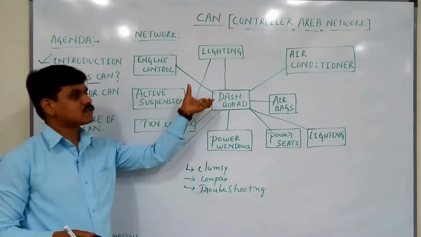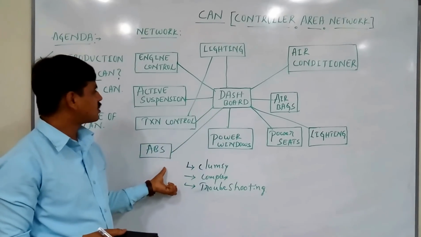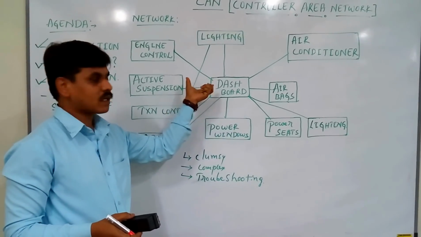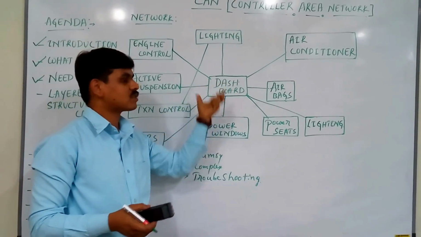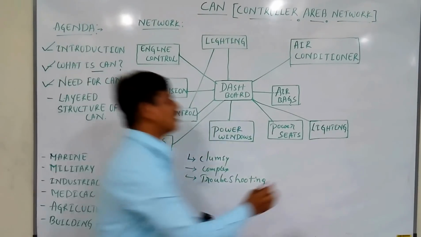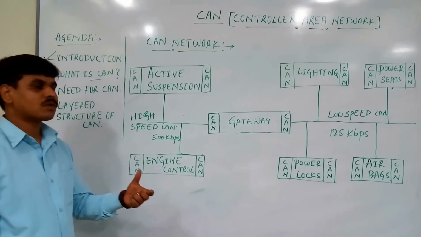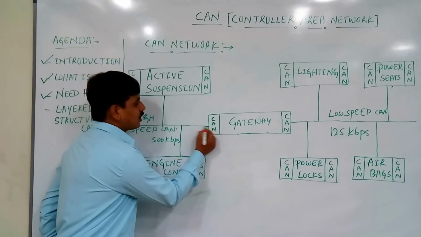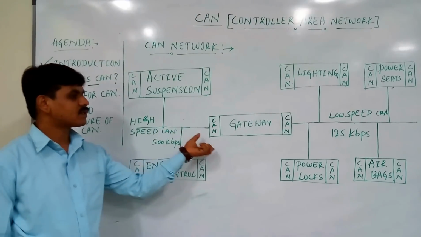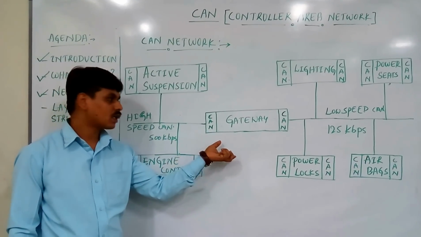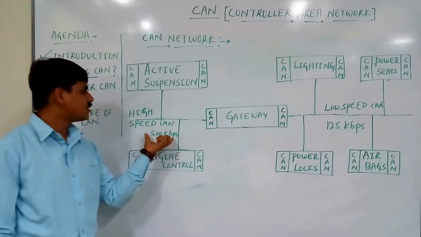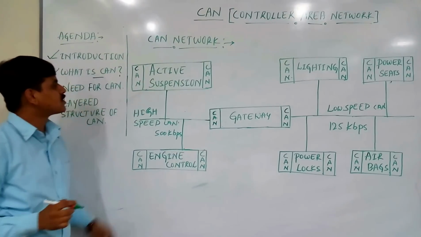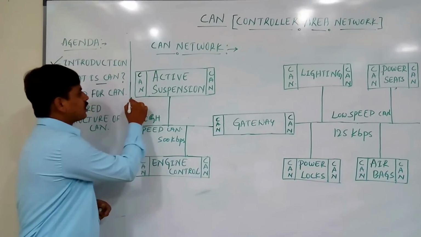So to address all these requirements, we need a serial bus system so that all the control units can be connected to one serial bus to exchange their information. As I said, the solution to these problems was connecting different control systems with a serial bus connection. So the point-to-point connection was replaced by CAN in such a manner, that means by adding CAN specific hardware to each control unit.